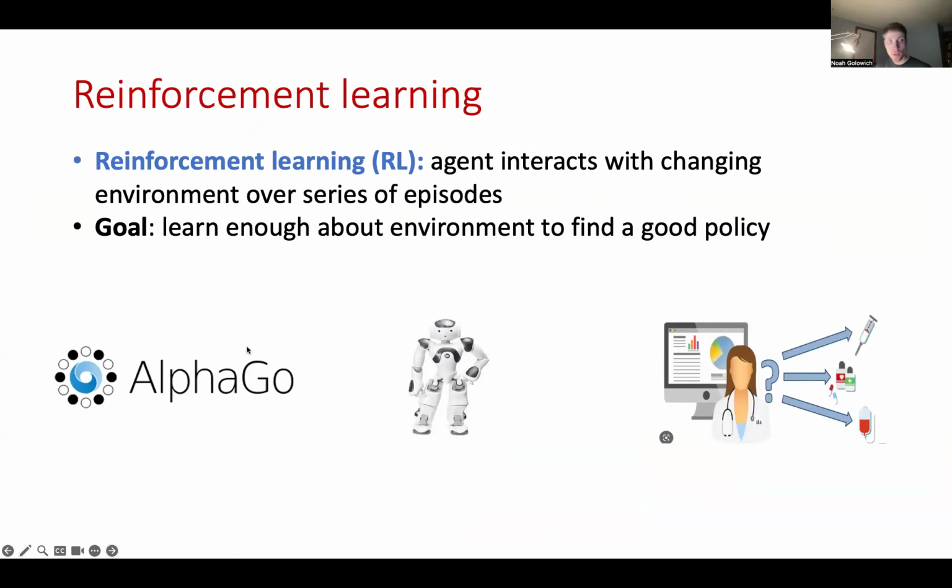This talk is going to be on the topic of reinforcement learning, which describes the setting in which a learning agent interacts with the changing environment over a series of episodes. The learning agent's goal is to learn enough about its environment by exploring the states in the environment so as to find a good policy, namely one with near optimal expected reward.